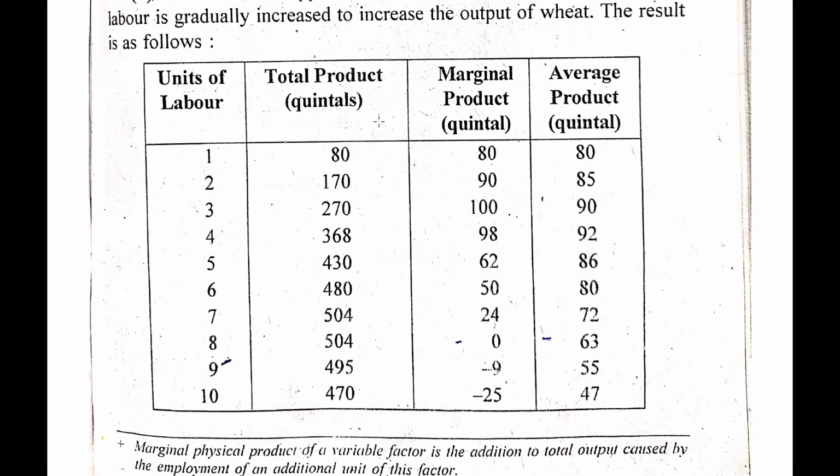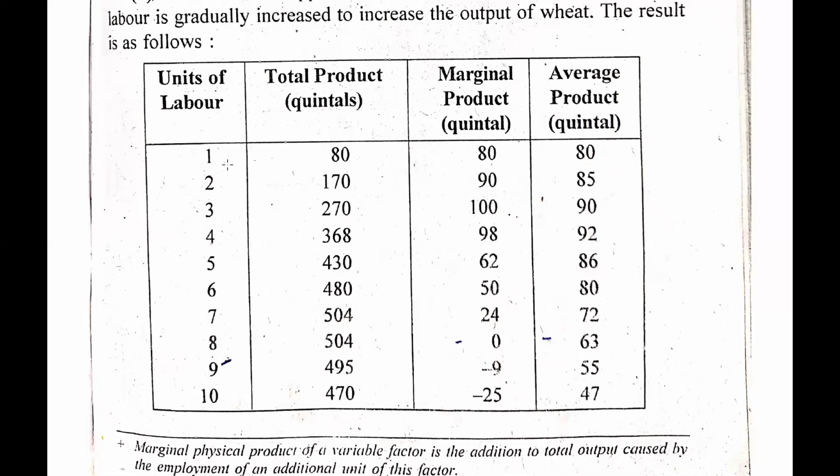So, guys, the thing that I was trying to explain to you is just here in this table. Let's understand. When only one labor is working in my factory, I was able to produce 80 units, and my marginal product and average product will also be 80 units. When I increase my labor from 1 to 2, for example, 2 laborers are working in my factory, now I am able to produce 170 units.